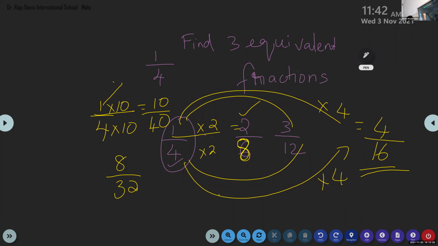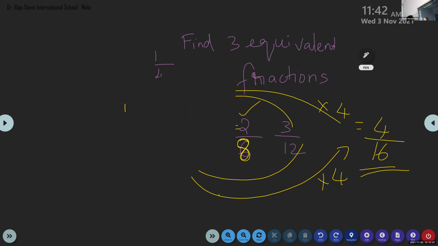Very good. So children, to multiply with 5, 1 by 4 into 5, you'll get 1 into 5 is 5, 4 times 5 is 20. So all these fractions are equal.